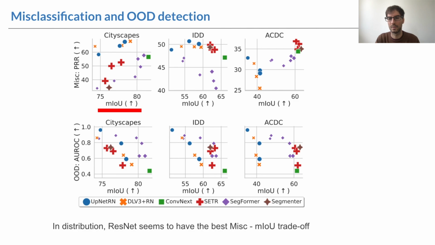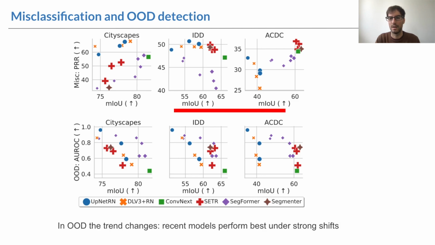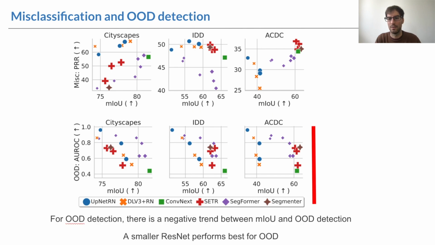dataset. Regarding misclassification detection, interestingly, we observe that ResNet baselines seem to perform best in distribution. However, out of distribution, the trend changes, and we observe recent models perform better. For out-of-distribution detection, we observe an inverse correlation with the mIoU. Indeed, when it comes only to out-of-distribution detection capabilities, a small ResNet-18 is the best architecture.